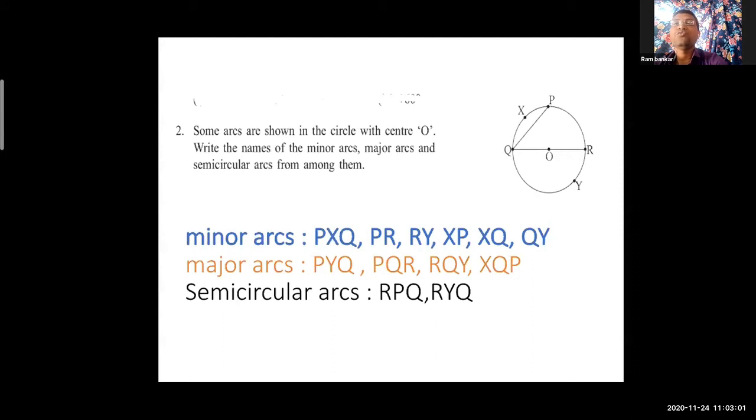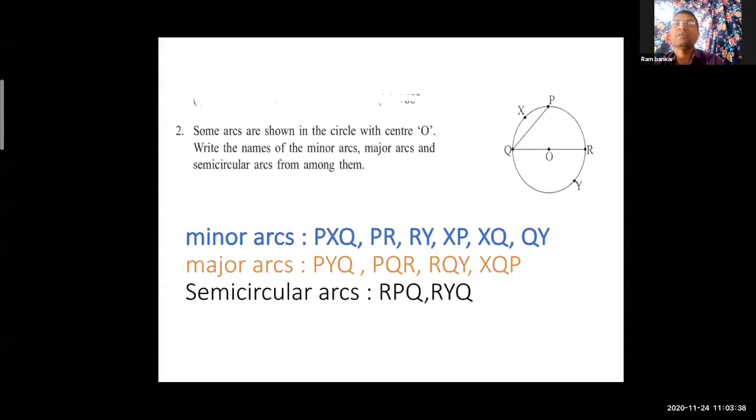We call it a major arc. PYQ, PQR, and the next one is RQY. Take from R, measurement R to Q, Q to Y. A big arc is there, so it is a major arc also. And the last one is XQP. Q is near to X, XQ, P is there, a big arc is there. So this is also a major arc.